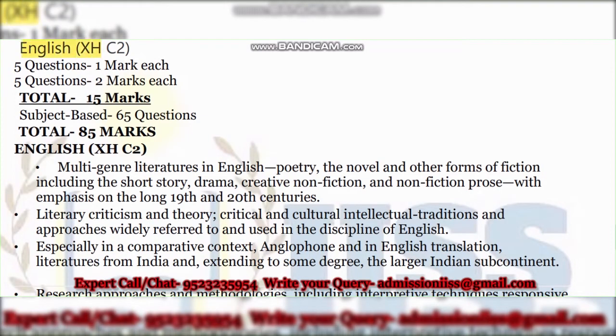So English is encoded as XH-C2 for GATE. For paper 1, that is your GA, General Aptitude, there will be a total of 10 questions of 15 marks. The marks distribution is like 5 questions will have 1 mark each, and another 5 questions will be there for 2 marks each. This is for paper 1, that is General Aptitude, GA, just like you have in UGC-NET or PhD entrance tests of paper 1. However, it is only for 15 marks in GATE.